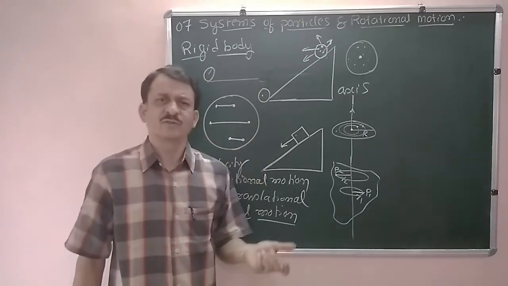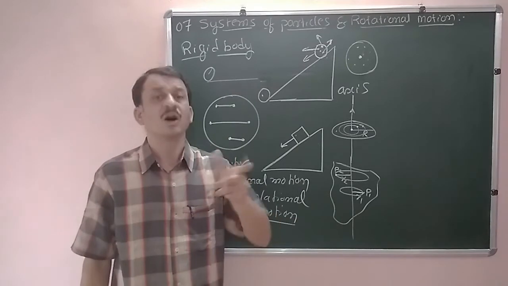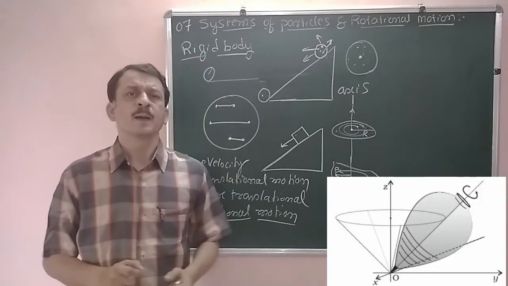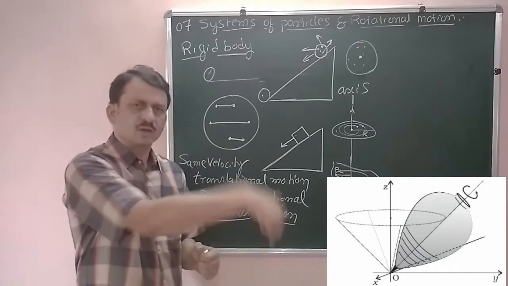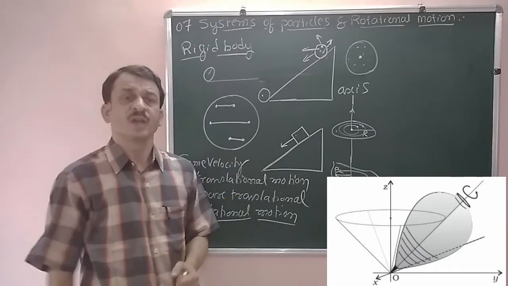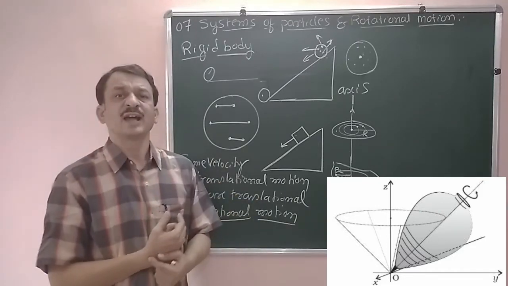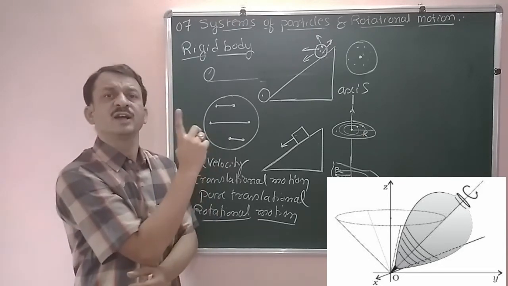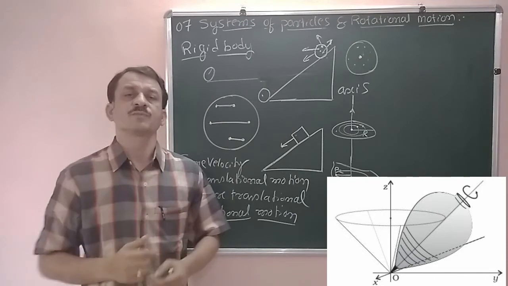But consider the case of a spinning top. When we spin it and it stays at one particular point, at that position the axis of rotation is fixed. Staying at one point, the top keeps spinning, and the axis of rotation is fixed.